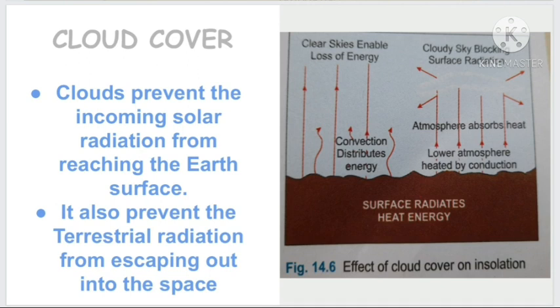This you may have experienced in your daily life. When there is more cloud cover, the radiation reaching the earth will be less. And the radiation received by the earth's surface leads to the terrestrial radiation. Escape of terrestrial radiation from the earth also will be reduced.